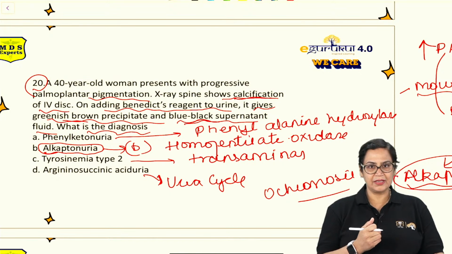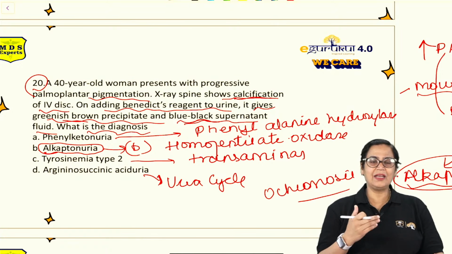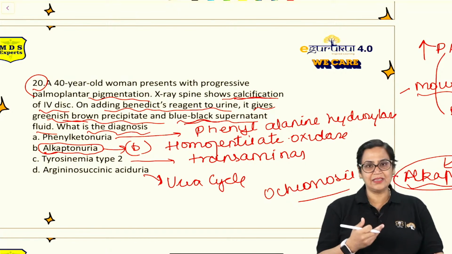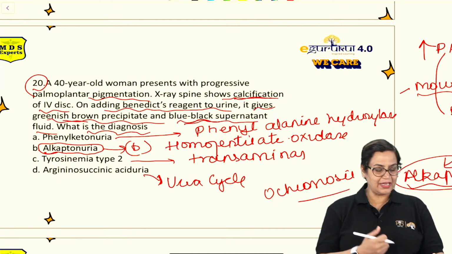You got my point? Biochemistry, I admit, is a volatile subject, but it depends on how you prepare this and start memorizing the things. If you memorize the things once, twice, thrice, I can give it to you in writing, you will never forget this subject. Right? So if you have any confusion, you can ask me now.